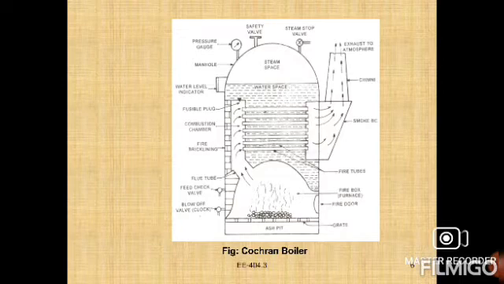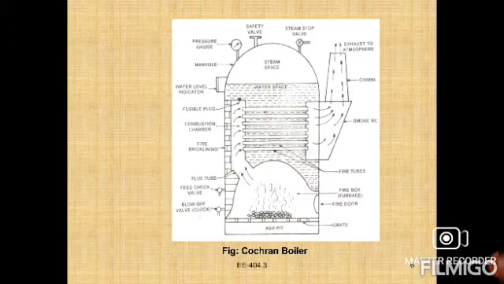Sufficient space is provided around them for water. The combustion chamber is connected to the firebox with the help of the flue tube. The combustion chamber is lined with fire bricks to prevent overheating of the plates. Below the firebox, a fire grate is provided. Below the grate there is an ash pit to collect the ash.